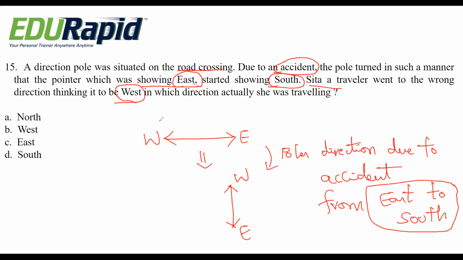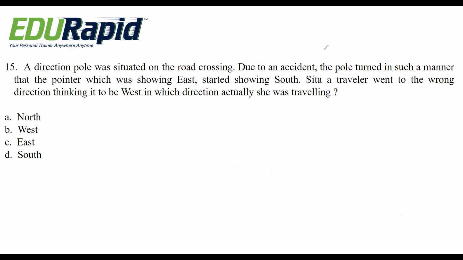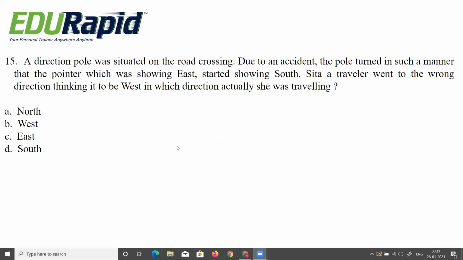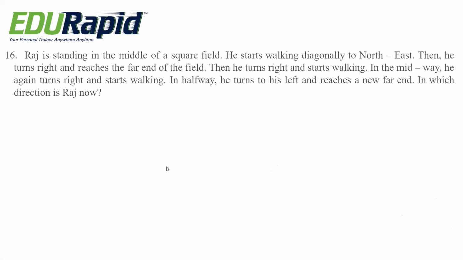So obviously west becomes in which direction? West becomes in which direction? This is showing north direction. West showing W means west. It's showing what? North direction. Okay, this W showing this direction, north. So option A, north is the right answer. It's very simple. Next question.